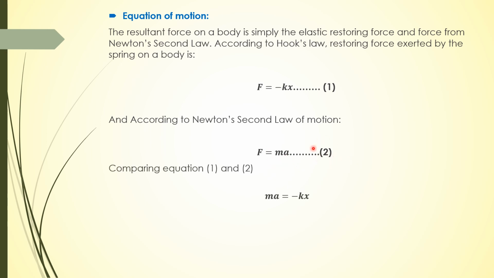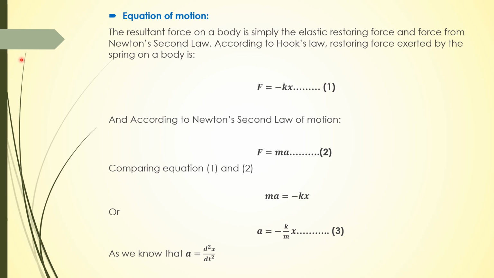Now if we compare both equations, ma is equal to minus kx, or a is equal to minus k upon m times x. I mark it as equation number 3. So in this equation, a is the acceleration, which is the rate of change of velocity, and velocity is the rate of change of displacement. So we can write acceleration as d2x upon dt square.